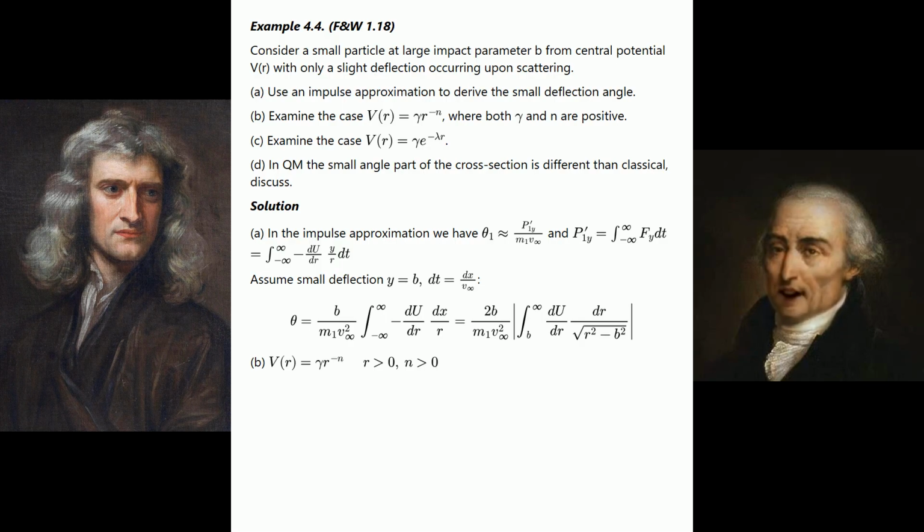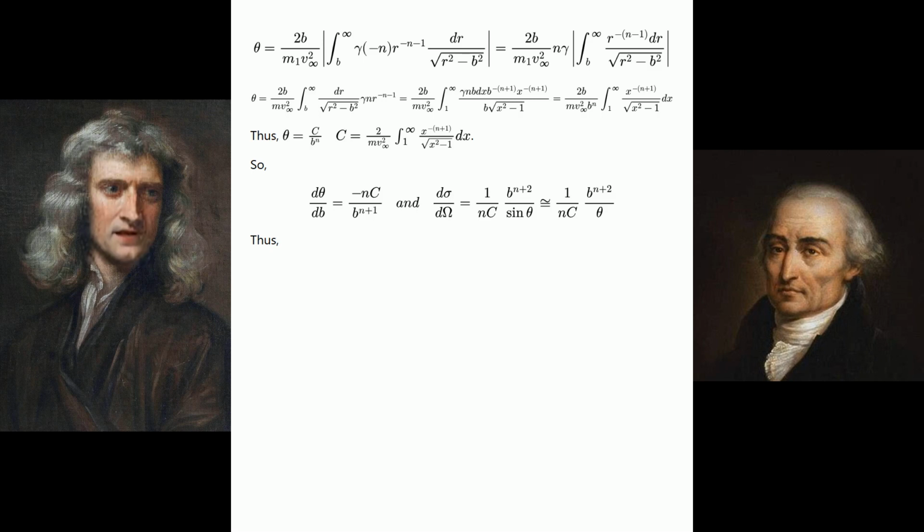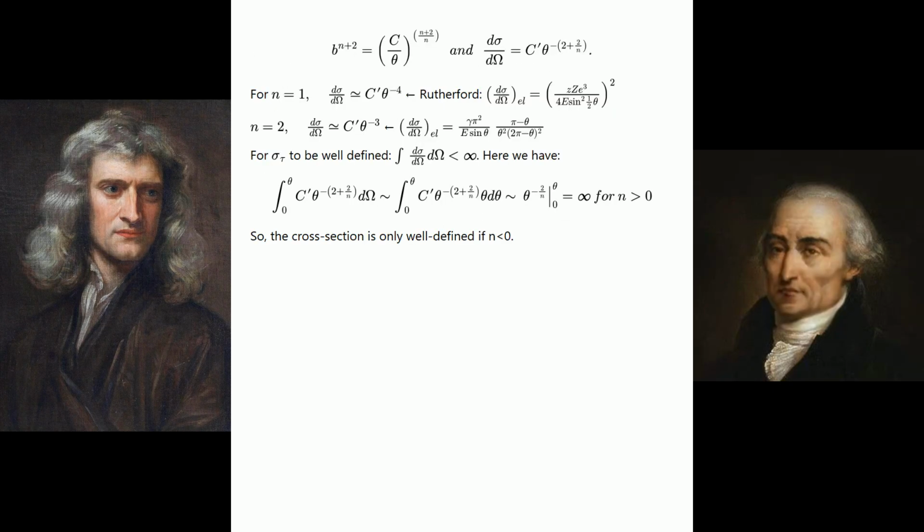B. V of r equals gamma r raised to the negative n power, with r greater than 0 and n greater than 0. See the next equation. Thus, theta equals the fraction with numerator c and denominator b to the nth power, where c equals 2 over m v sub infinity squared times the integral from 1 to infinity of the fraction with numerator x raised to the negative n plus 1 power and denominator the square root of x squared minus 1, dx. So, see the equation shown. Thus, see the next equation.